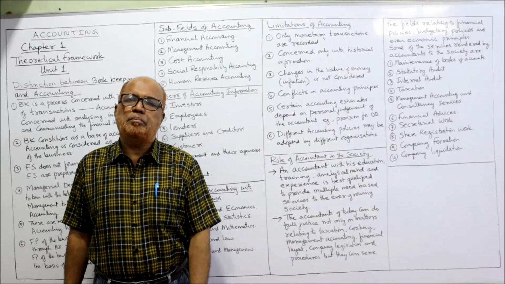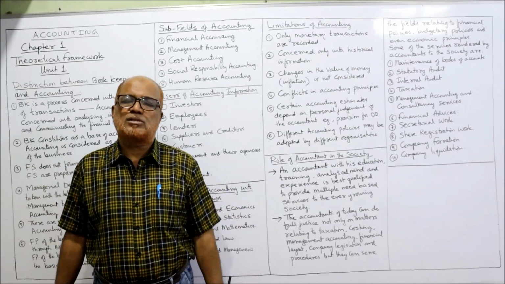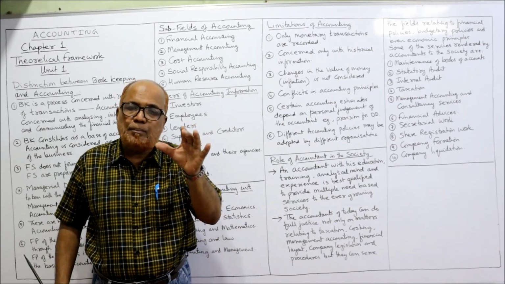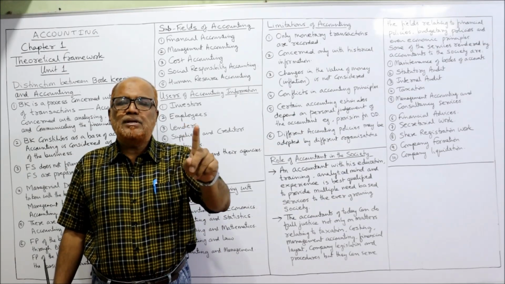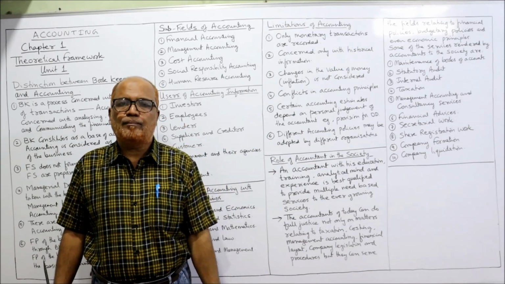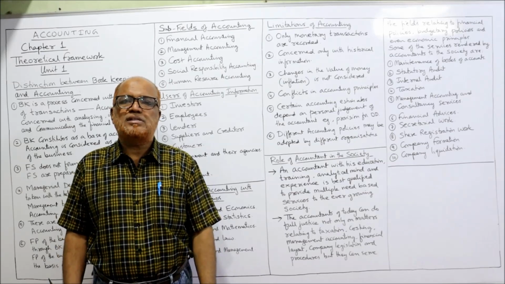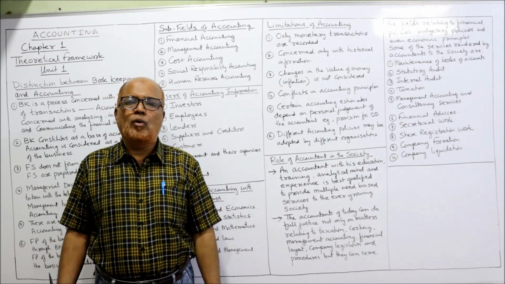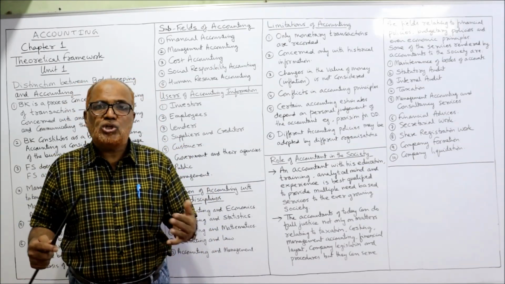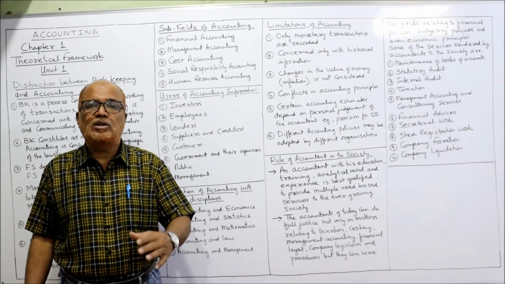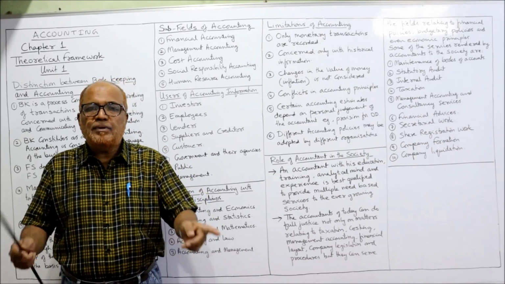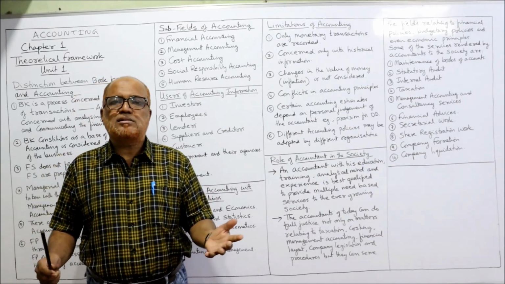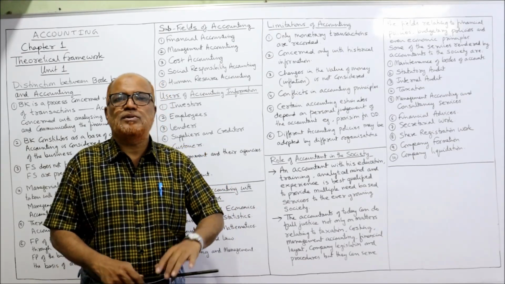Next come conflicts of accounting principles. Accounting is based on some concepts, conventions, and principles. But there may be some conflicts among the principles themselves. One principle says something, the other principle says a different thing. For example, the consistency principle says that accounting principles should be consistently followed. But according to the prudence concept, we can change the consistency concept to give a better and better picture. That means there is a conflict between the consistency concept and the prudence concept. Like this, there are many conflicts among the principles of accounting itself.